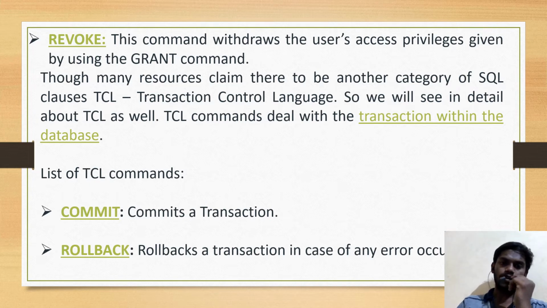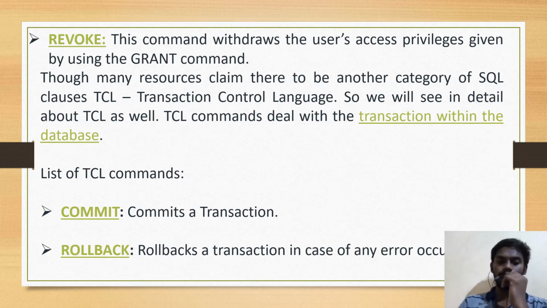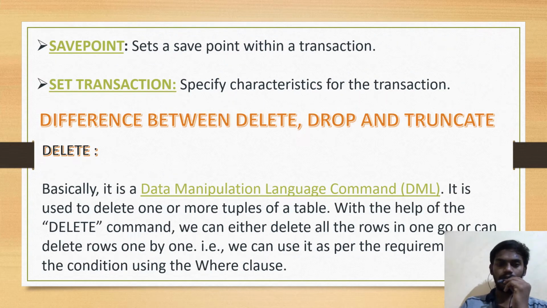Though many resources claim there to be another category of SQL classes, TCL, transaction control language, so we will see in detail about TCL as well. TCL commands deal with the transactions within the database. List of TCL commands. Commit commits a transaction. Rollback rolls back a transaction in case any error occurs. Savepoint sets a savepoint within a transaction. Set transaction specifies characteristics for the transaction.